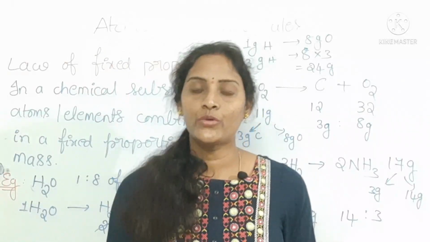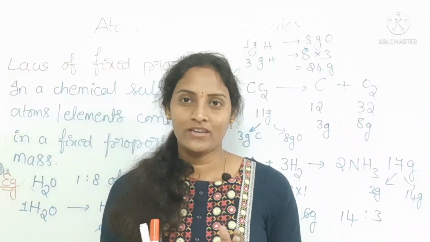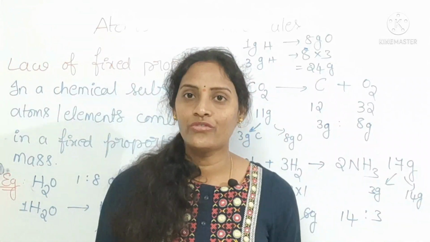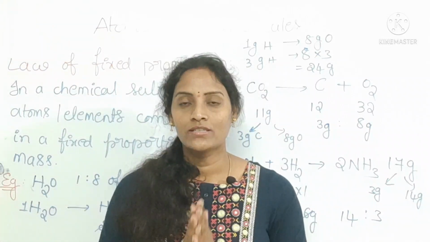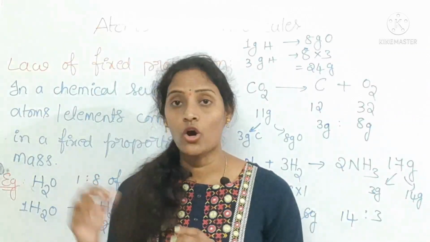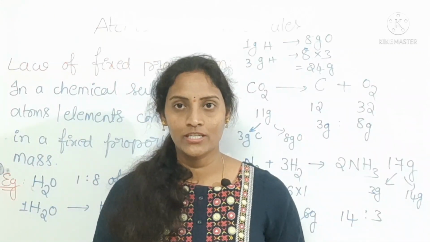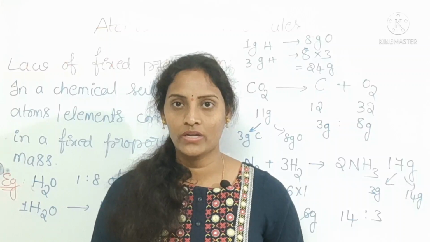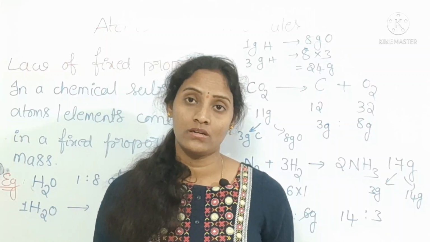Up to this extent, the Greek philosophers and scientists of that time couldn't give a proper explanation for these two laws. There were not many experimental results at that time.